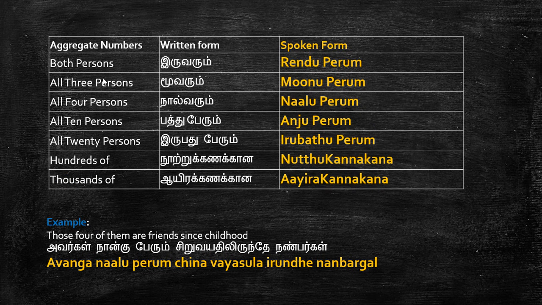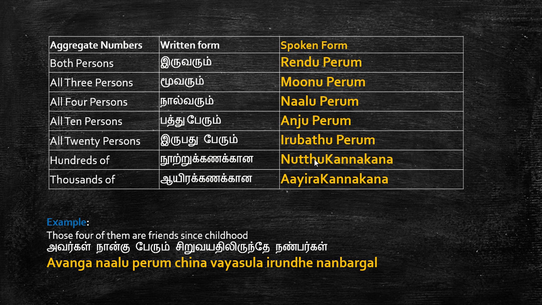The next one is aggregative numbers, the written form and the spoken form. For example, whenever you want to convey both persons, all 3 persons, all 4 persons, or all 4 of you, when you want to convey that in Tamil in the spoken form, it becomes very simple. Just put how many persons you are talking about and then பேரும் in the end. 2 பேரும், 3 பேரும் means all 3 persons. 4 பேரும் means all 4 persons. 5 பேரும் means all 5 persons. 20 பேரும், all 20 persons.